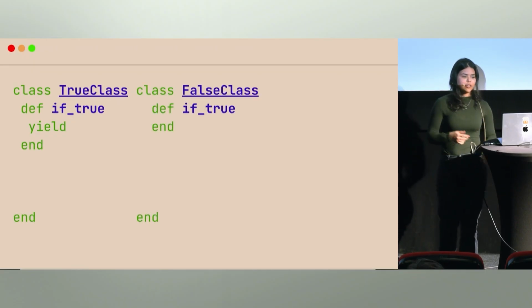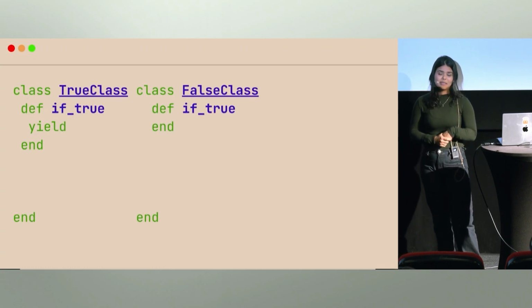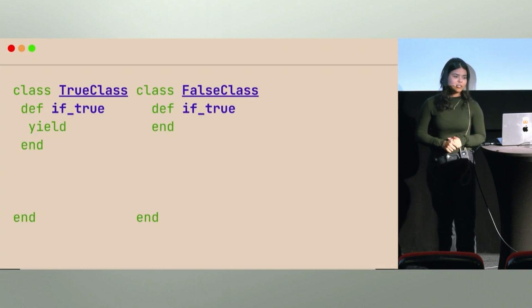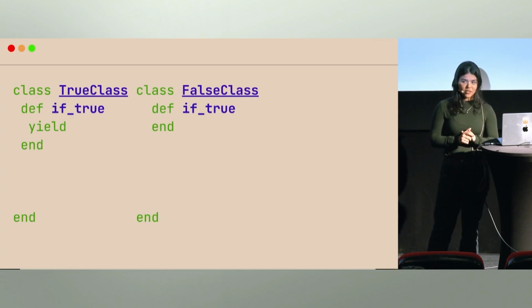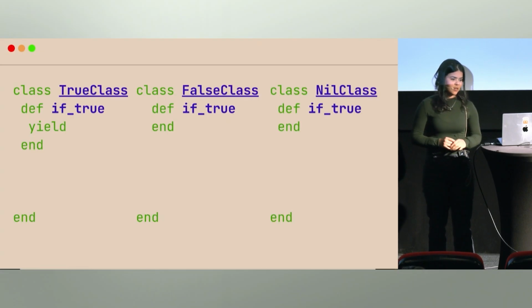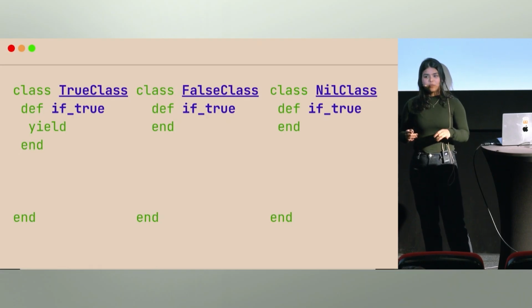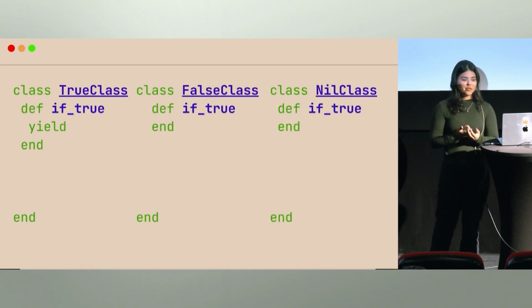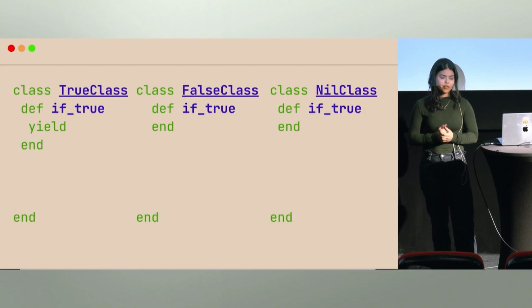Then we're gonna implement the same API in false class. But in this case, we are not gonna yield to the block. We're just not gonna do anything, just return nil. So we saw that we had true, false, and we had nil as well, right? We have to be able to send the same message to nil, so we have to implement that in the nil class.